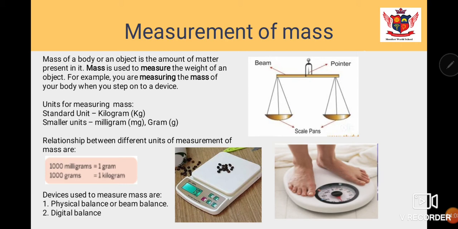Any other pulse we use. So these things we measure in quantity, that is your mass, and these are the units which we use for them. Okay.